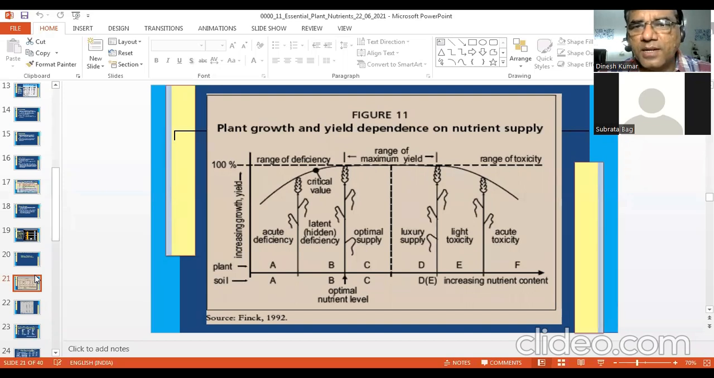So plant growth and yield dependence on nutrient supply. So please try to understand this picture critically. You can see on x-axis, this is x-axis on the bottom, and this is your growth factor or independent variable.